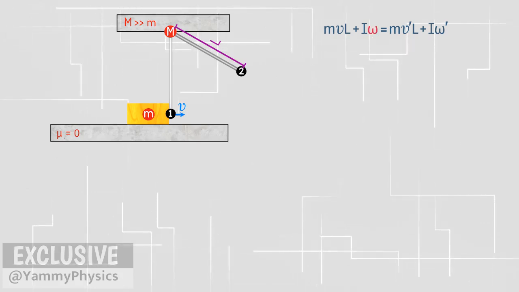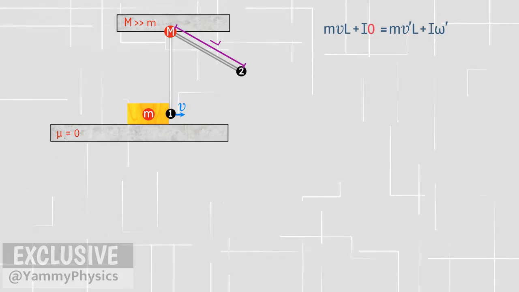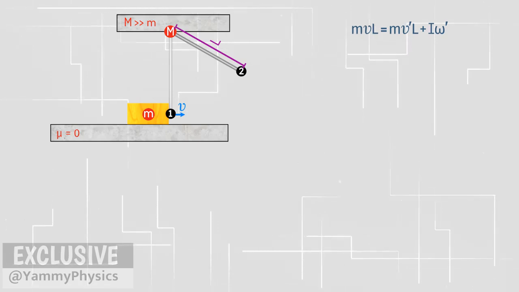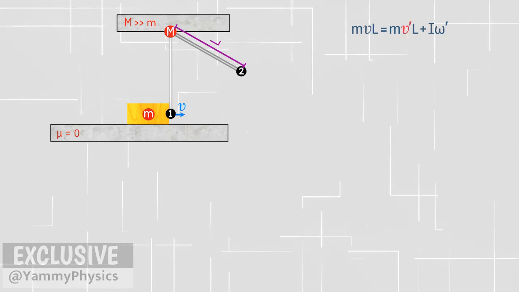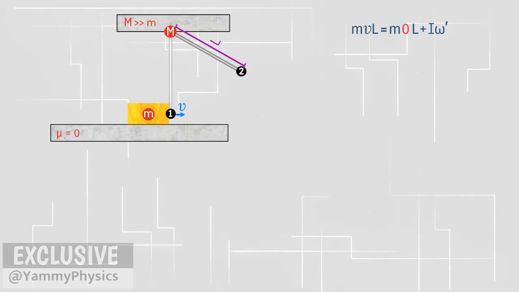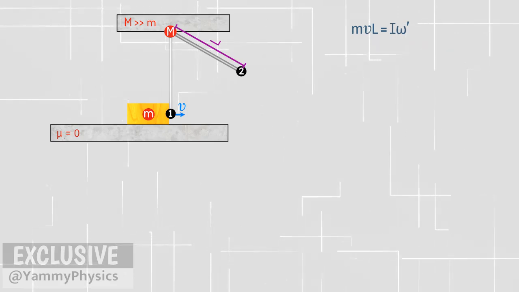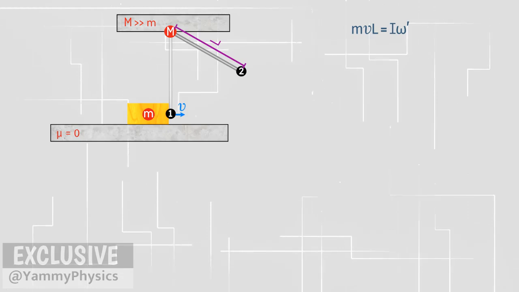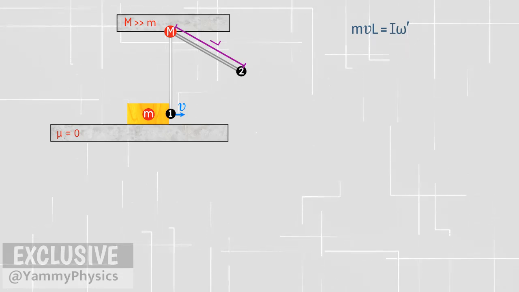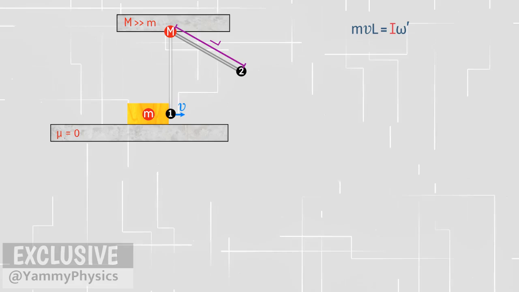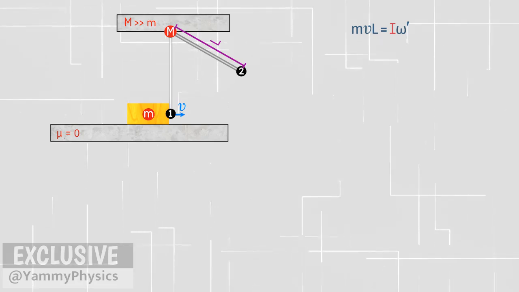Initially, the stick was not rotating, so omega is 0. After the collision, the block stops moving, so v prime is also 0. What is left is mvL equals I omega prime. This I is the moment of inertia of the stick.